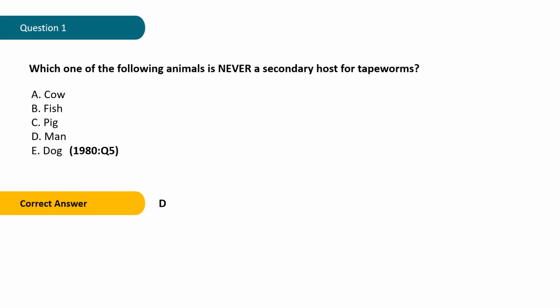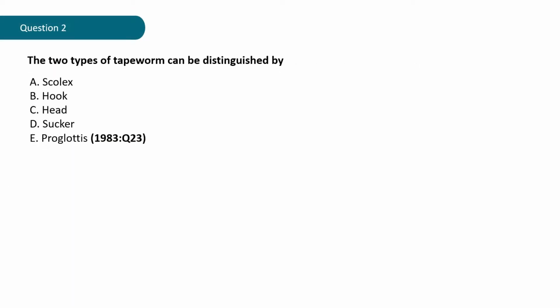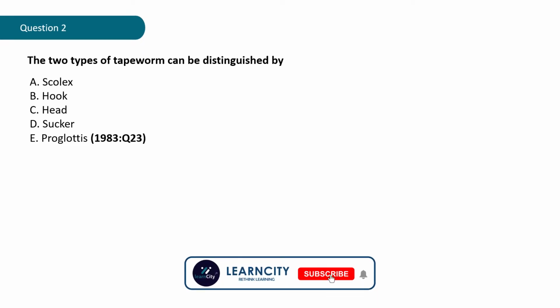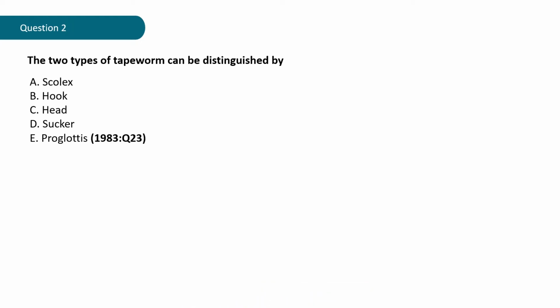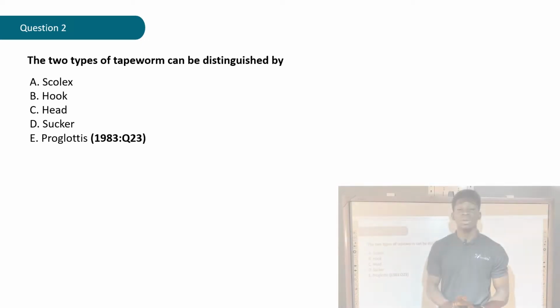Question 2. The two types of tapeworm can be distinguished by A. Scolex, B. Hook, C. Head, D. Sucker, E. Proglottis. That question is from the year 1983, question 23. Why not give it a try? Okay, let's see what the correct answer says.